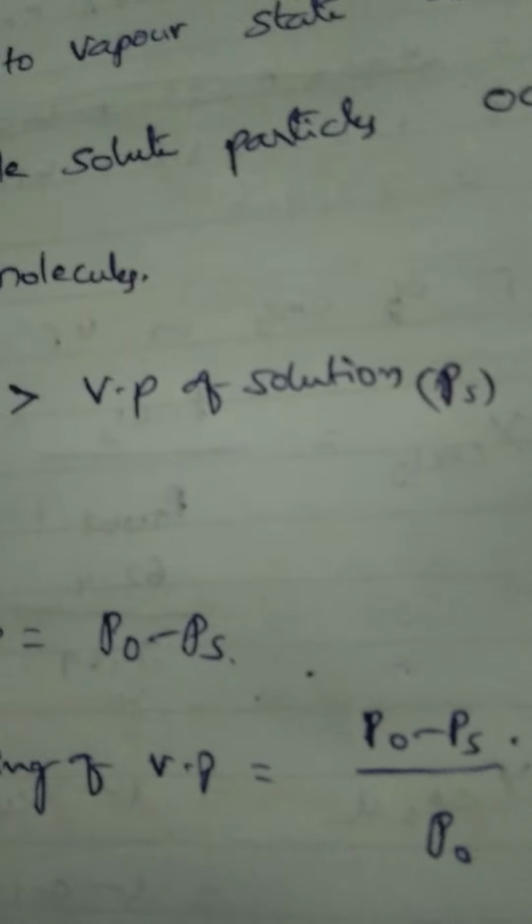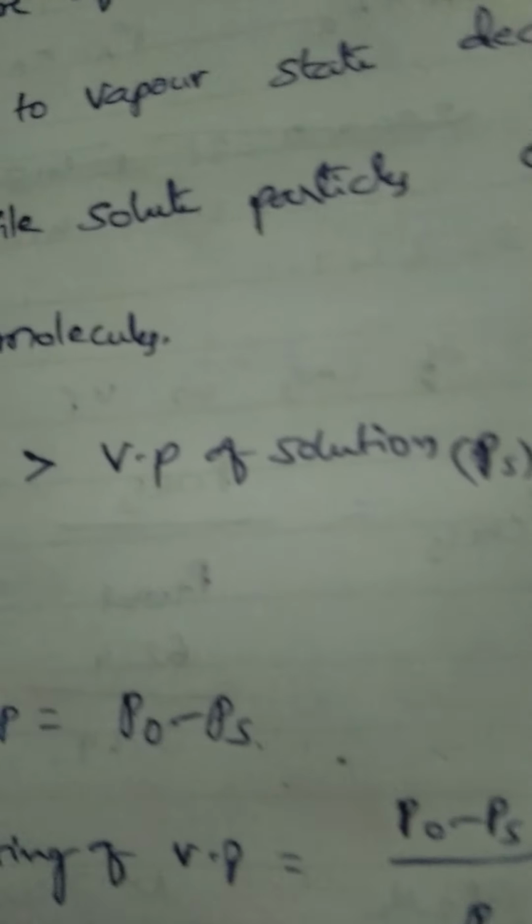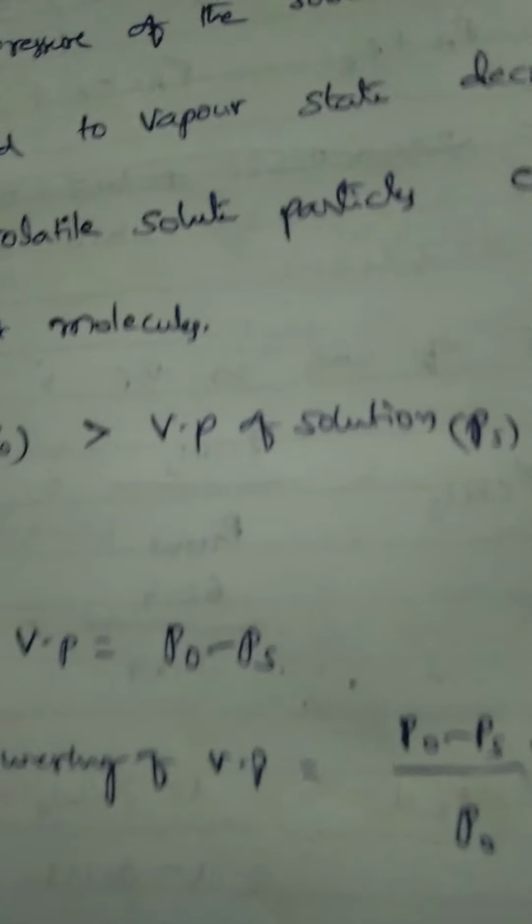Here one point is there. If you add solute to solvent, the vapor pressure of the solution decreases. Suppose before adding solute to solvent, let us assume the vapor pressure of water, that is the vapor pressure of solvent, is 25 mmHg for example. After adding 10 grams of NaCl, its vapor pressure decreases.